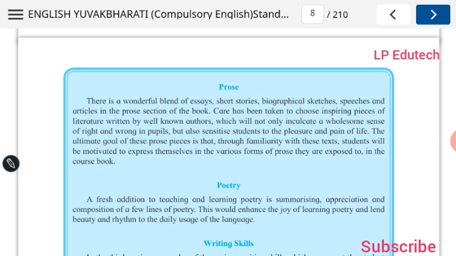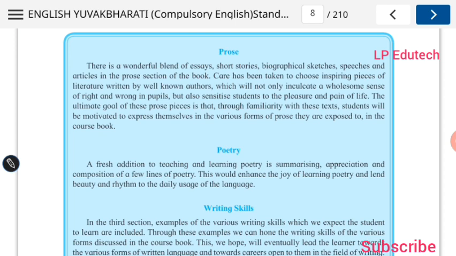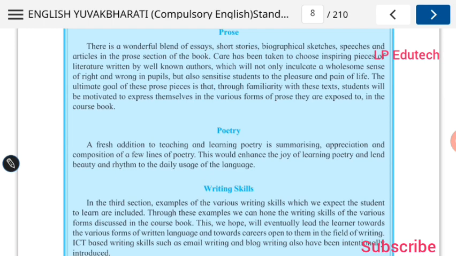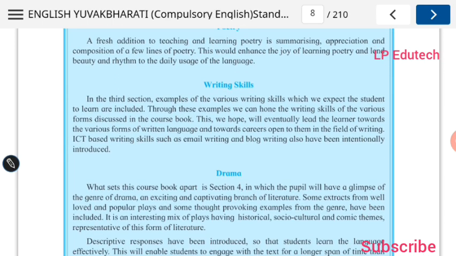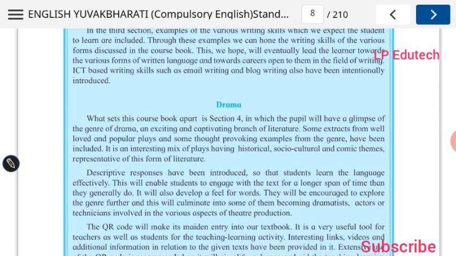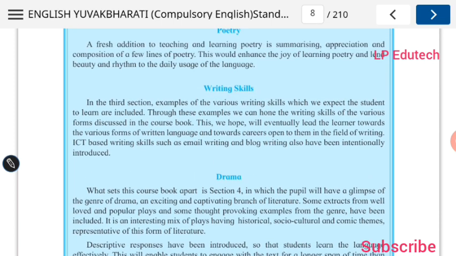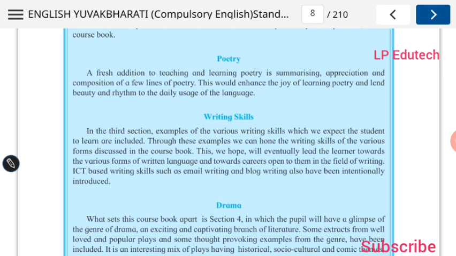And here the main important part comes. This book is comprised of 4 parts. Okay, the 4 units are given. It is based on unit 1 prose, second poetry, third writing skill, and fourth drama. So these are the things which are included in the 4 units.